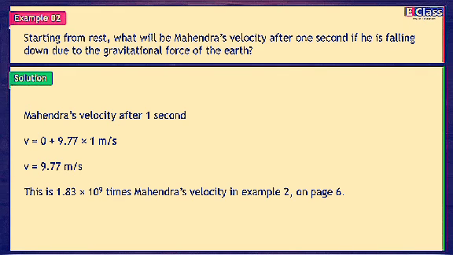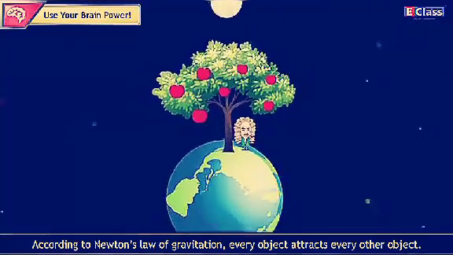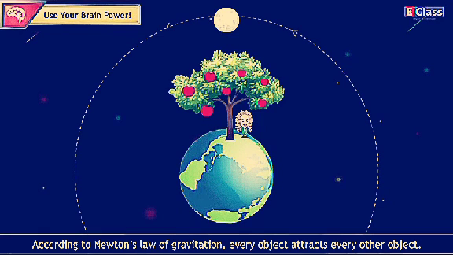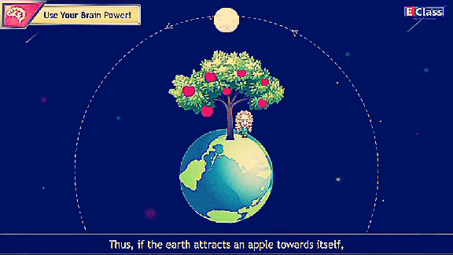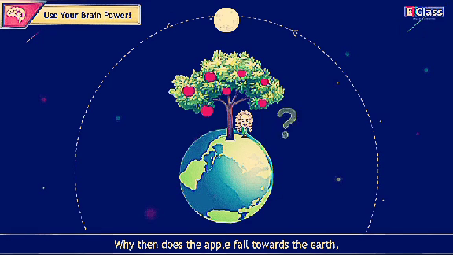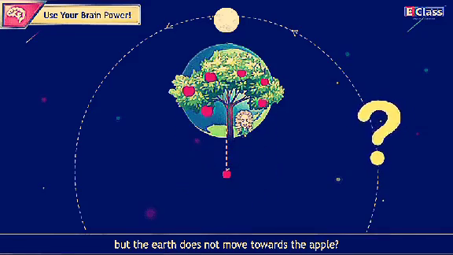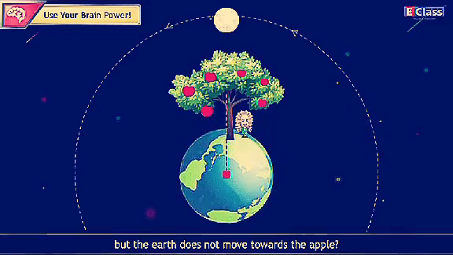This is 1.83 × 10^9 times Mahindra's velocity in example 2 on page 6. Use your brain power. According to Newton's law of gravitation, every object attracts every other object. Thus, if the earth attracts an apple towards itself, the apple also attracts the earth towards itself with the same force. Why then does the apple fall towards the earth but the earth does not move towards the apple?